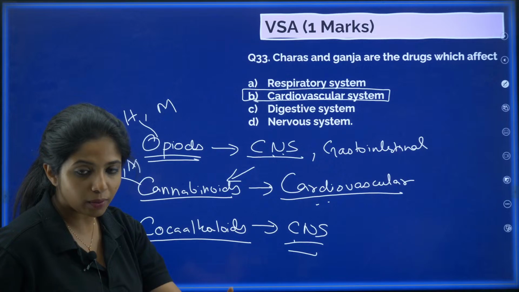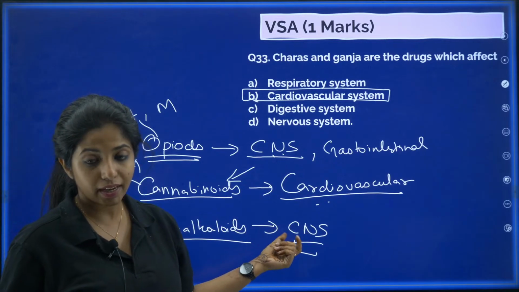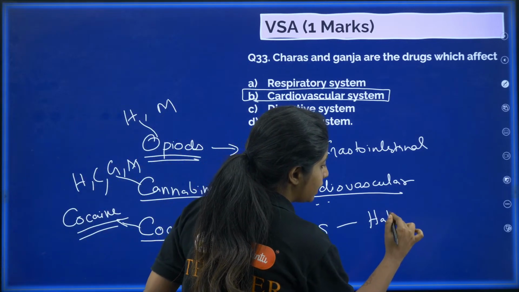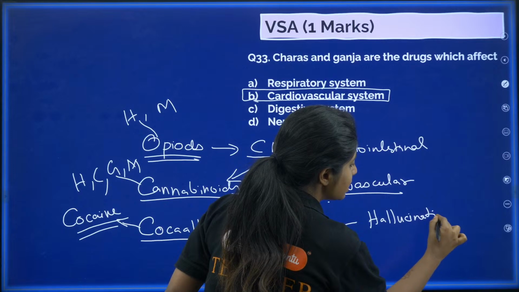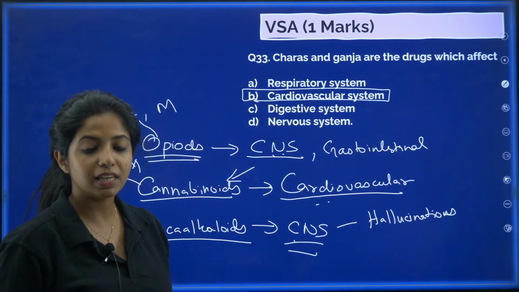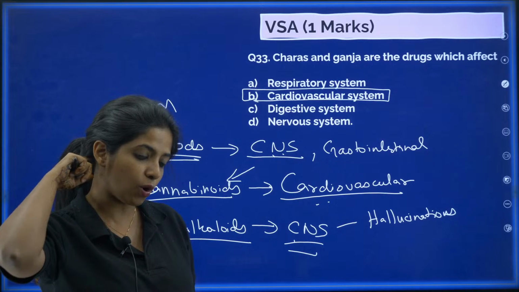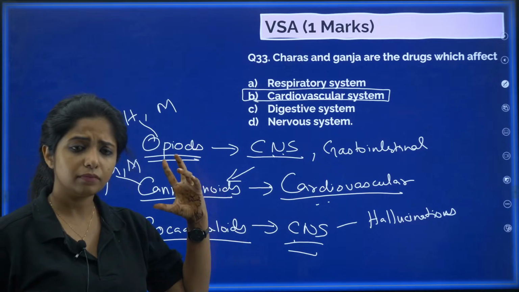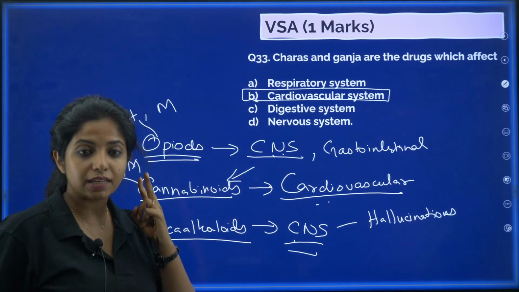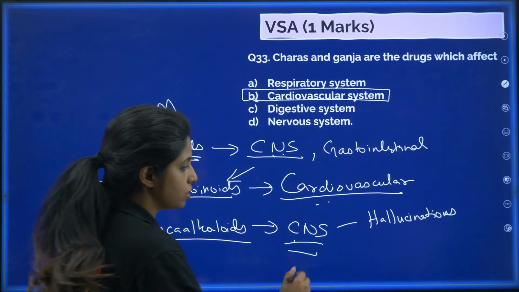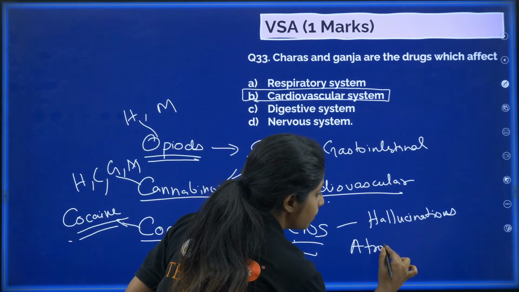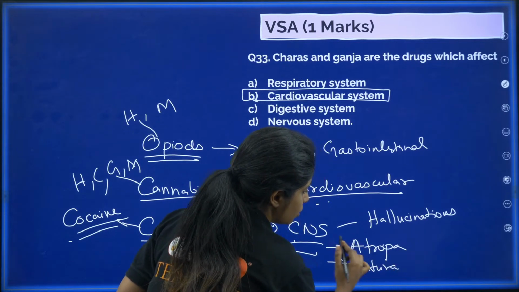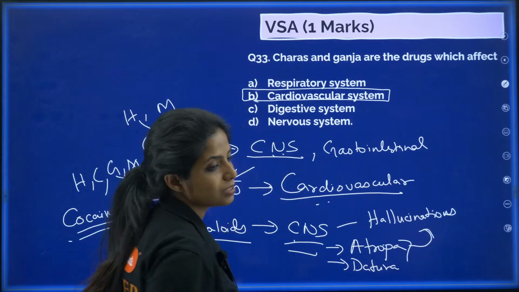Now I'll tell you one more thing, and that is the coca alkaloids. I told you it affects the CNS, central nervous system. Now this cocaine and all, it causes what, my dear children? Hallucination. You will see cows flying and snakes walking around and things like that. There is hallucination being caused because of coca alkaloids. Apart from that, there are two more things given in your NCERT which cause hallucination. One is Atropa belladonna and the other one is Datura. So these three things are responsible for what? Hallucination, my dear children.